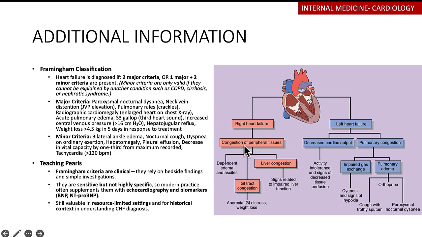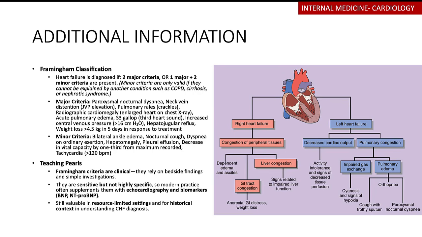On the right side, there's congestion in the peripheral tissues. If it's happening in the liver, they may have impaired liver function. They may have a slight tender hepatomegaly. They may have congestion in the GIT, which can cause them to be anorexic. It can cause them to have GI distress, weight loss. And of course, depending on where it is, they can have raised JVP, they can have bilateral pedal edema, they can have anasarca, which is this generalized edema.